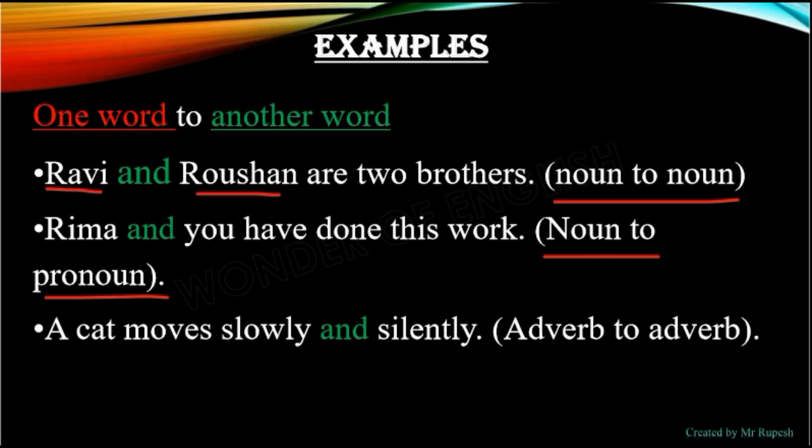So the third statement: a cat moves slowly and silently. So here slowly and silently are both adverbs and they are connected with the conjunction and.